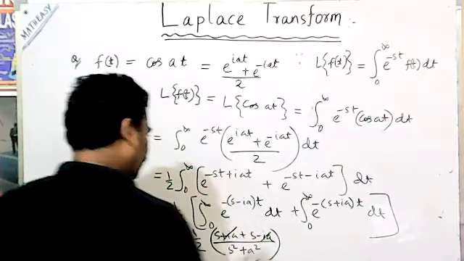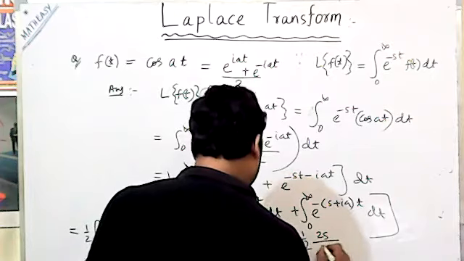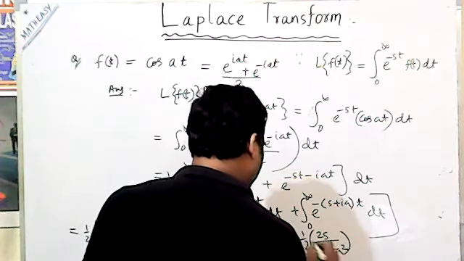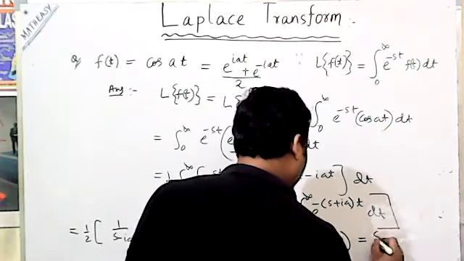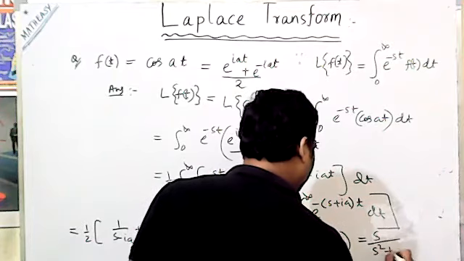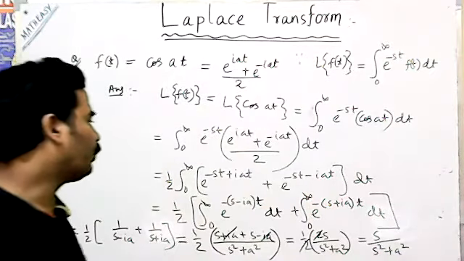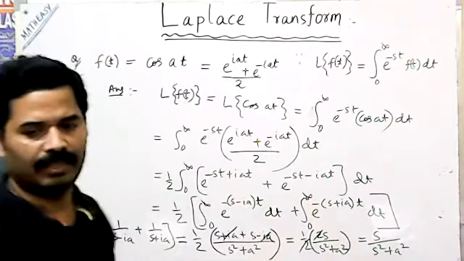The i cancels, that is equal to 1 by 2 times 2s by s square plus a square. Now the 2 cancels, that is equal to s by s square plus a square. So Laplace of cos at is s by s square plus a square.